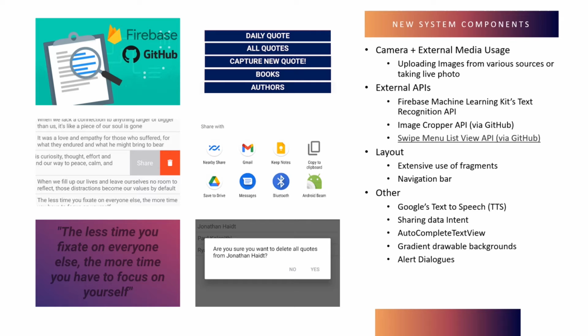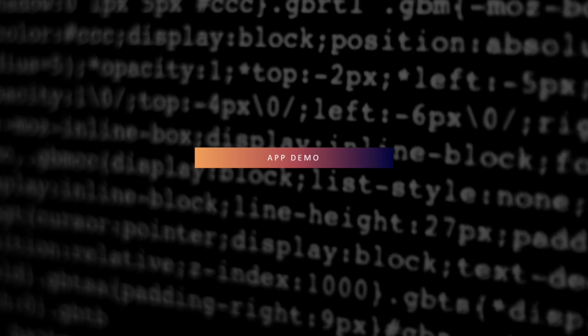The specific Firebase API that was used was the Machine Learning Vision API, which relies on Google's optical character recognition capabilities to sense characters in image photos and convert that to text. Nonetheless, there were many other components, including sharing quotes to external apps, using Google's built-in text-to-speech tool, and more. Now for the demo of the app.